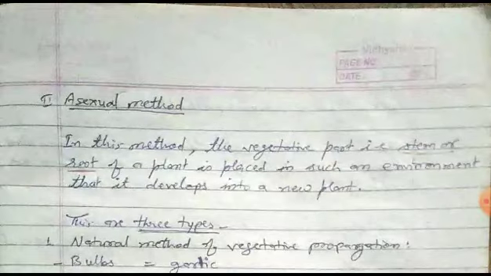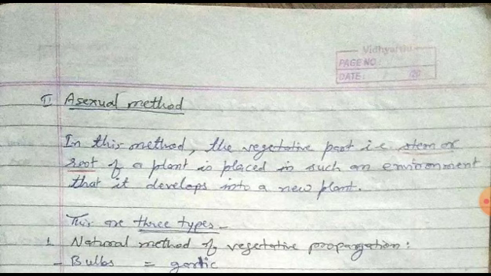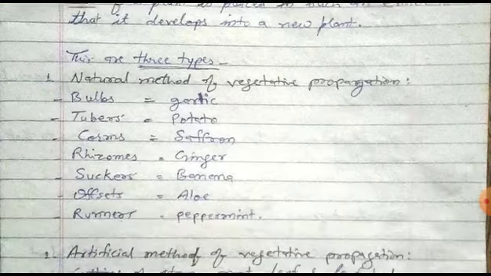Now, the second method is the asexual method. In this method, vegetative parts, that is stem or roots of the plant, are placed in such an environment that they develop into new plants. The asexual method is of three types.